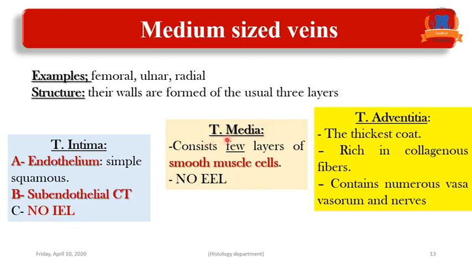Regarding the tunica media, it is not thick as in the arteries. It is formed only of a few layers of smooth muscle fibers. No internal elastic lamina, no external elastic lamina. The most prominent layer here is the tunica adventitia, the thickest coat, rich in collagen fibers and containing vasa vasorum to supply the layers of the vein.